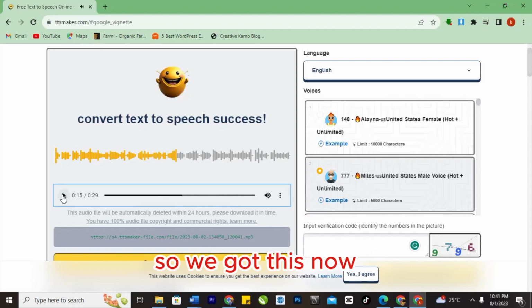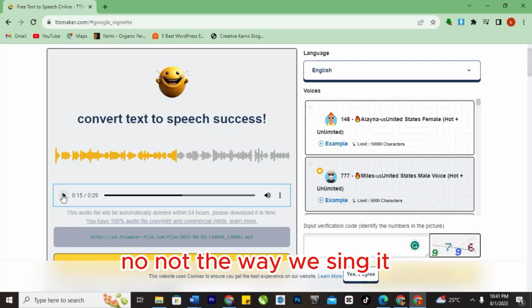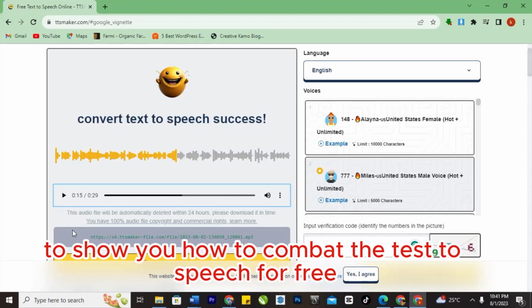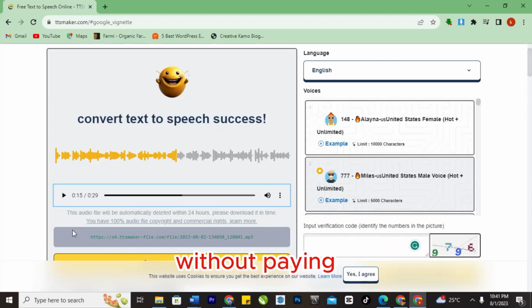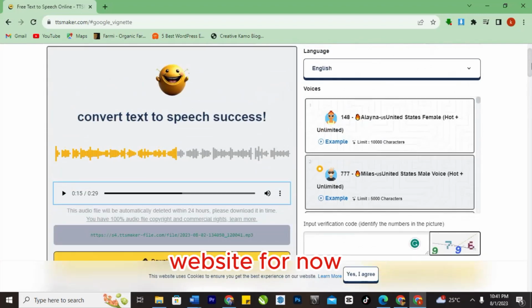So we can see it now. The robot has started saying our national anthem. Not like the way we sing it, but I'm just using the text to show you how to convert text to speech for free without paying any website. On this website, you can do it as long as you want. You are not paying for anything on this website for now.